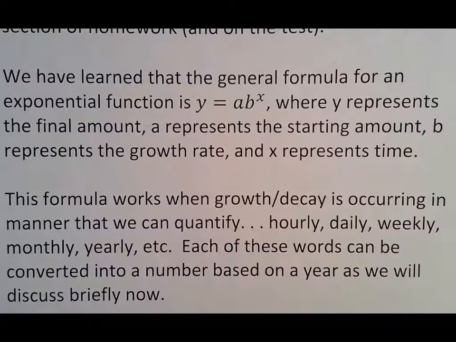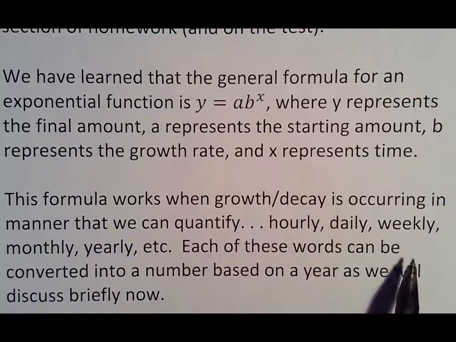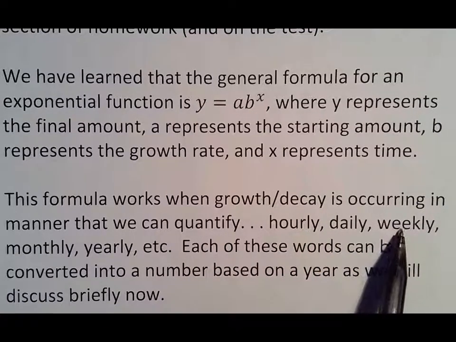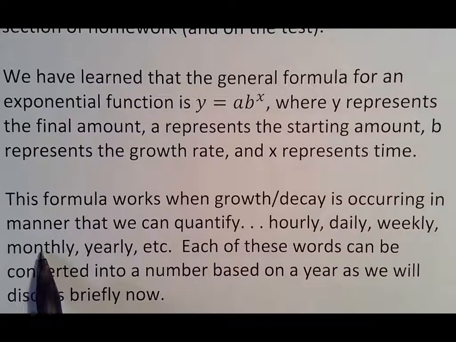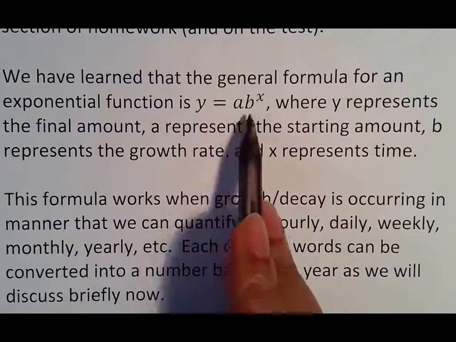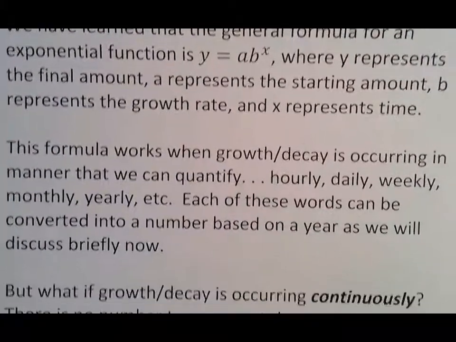Each of those words could be converted to a number based on a year, which is usually what you end up doing. If you were doing hourly, well, however many hours there are in a year, that would be your number. Daily, you would use a 365 in terms of something to deal with that x. Weekly, you'd be using 52 because there's 52 weeks in a year. You'd be using 12 for monthly because there's 12 months in a year. And of course, this works best with yearly because typically you're just going to use one for your time and go from there. But anyway, each of these words can be converted into a number, and we already discussed it, so we don't need to.